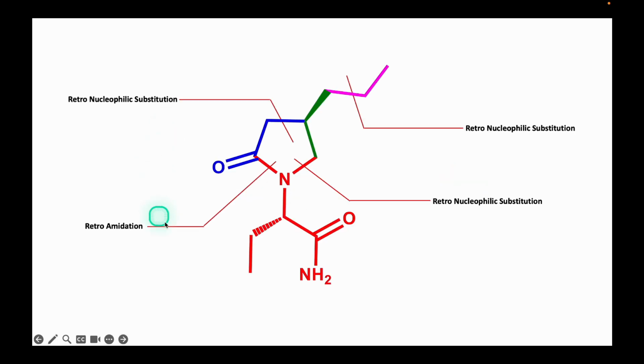In summary, here are the main disconnections. In the following video, we will present the resulting synthesis.